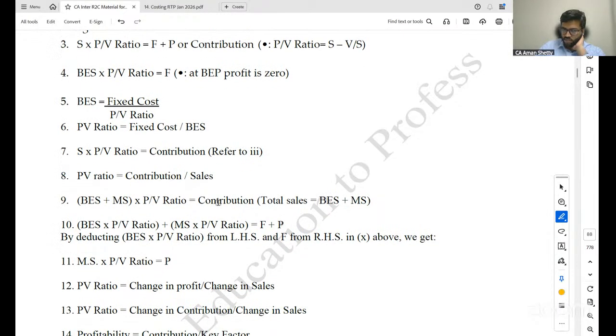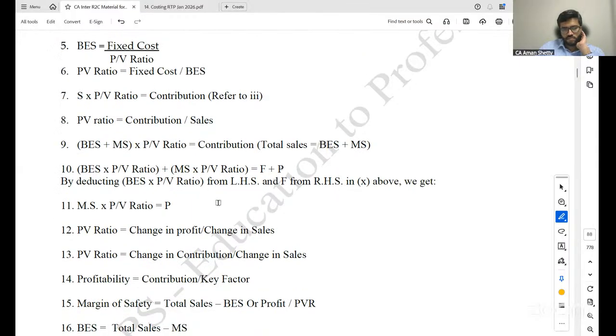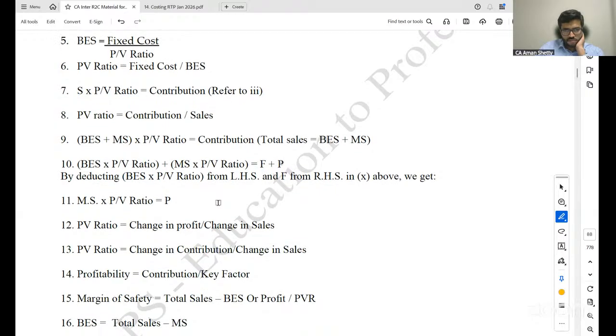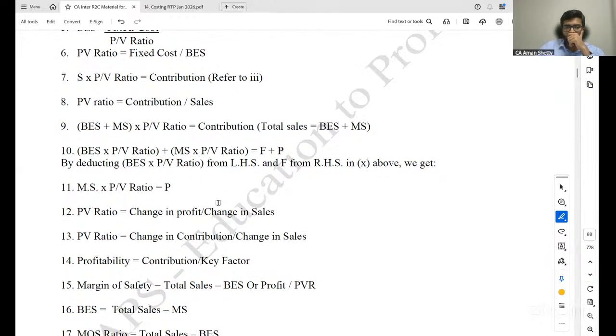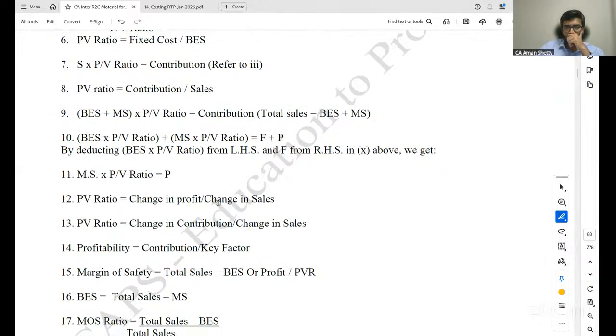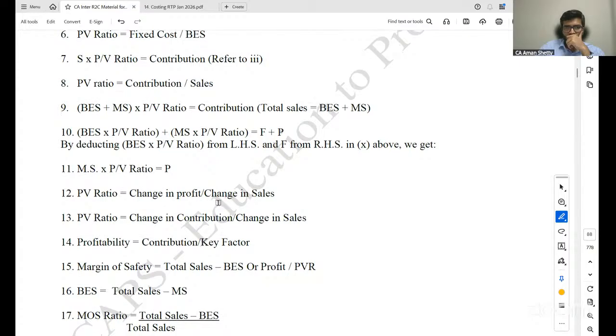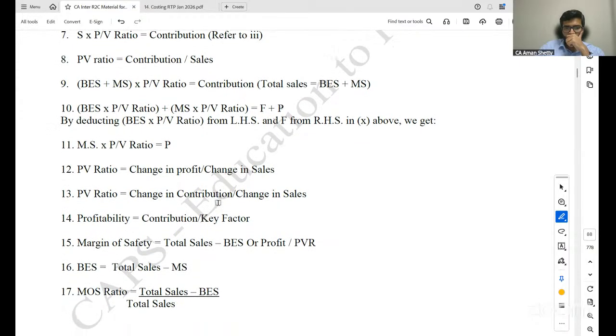BEP plus margin of safety, into PV ratio, equals contribution. That is, total sales equals BEP plus margin of safety. BEP into PV ratio plus margin of safety into PV ratio equals fixed cost plus profit. By deducting BEP into PV ratio from the LHS and fixed cost from the RHS, we get margin of safety into PV ratio, which equals profit.